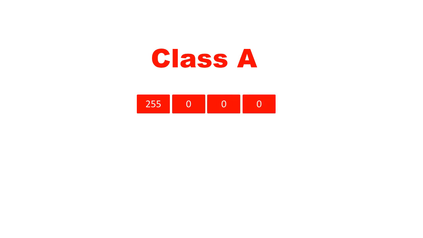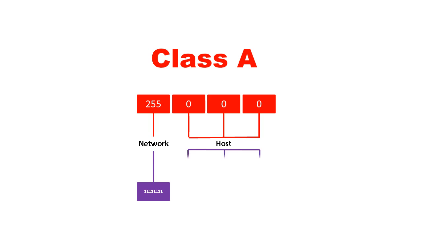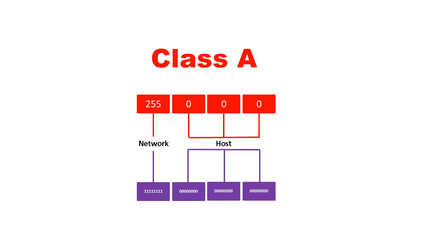The default subnet of class A category network is 255.0.0.0. There are 4 octets in this 32-bit number, and the first octet is addressing the network value, which holds 8 ones, and the rest 3 octets are addressing the host value by holding all zeros, that is 24 zeros.